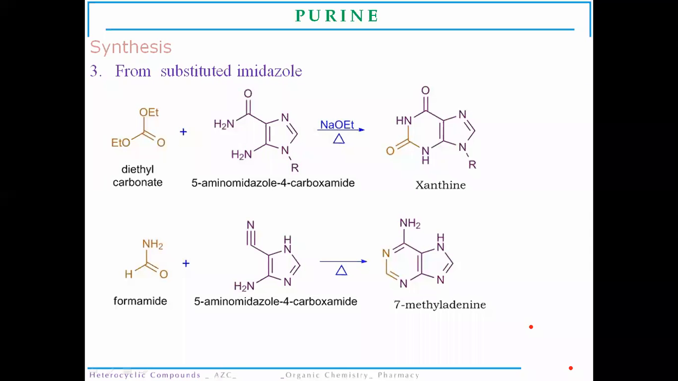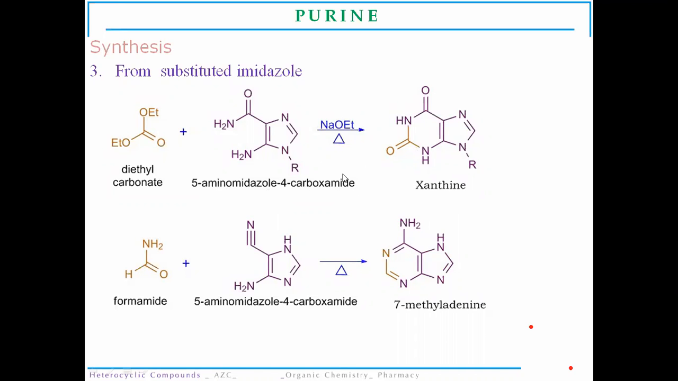Now synthesis from the substituted imidazoles. If we are going to use imidazole for the synthesis of the purine molecule, it will react with diethyl carbonate in the presence of sodium ethoxide. So simply we heat this mixture of diethyl carbonate and 5-amino imidazole 4-carboxamide in the presence of sodium ethoxide.